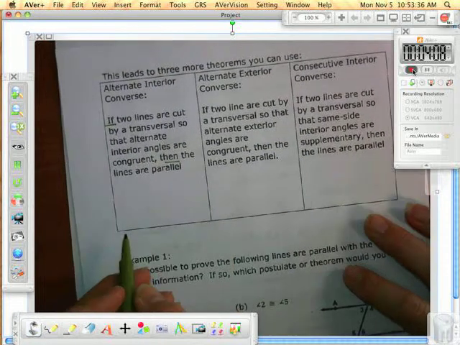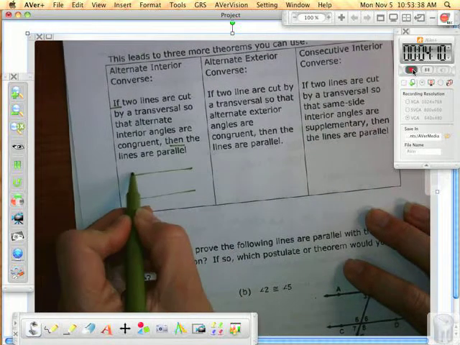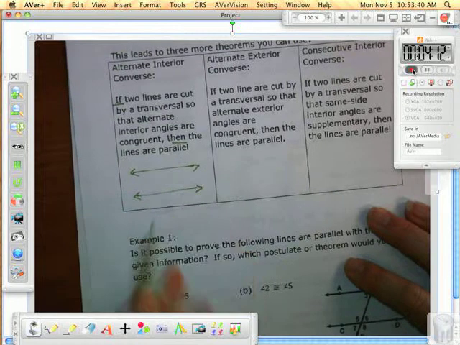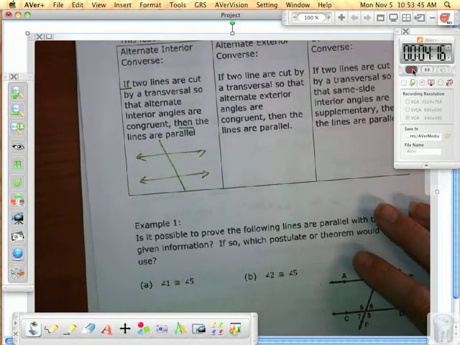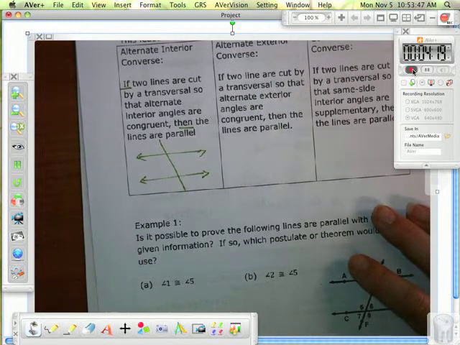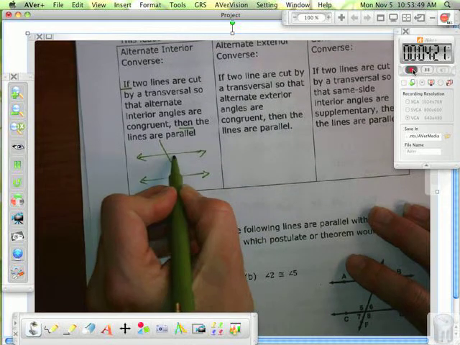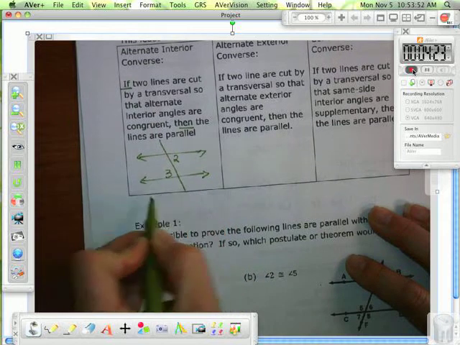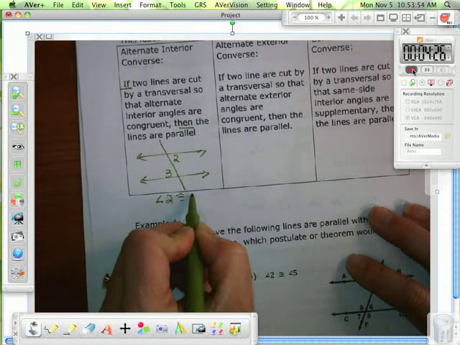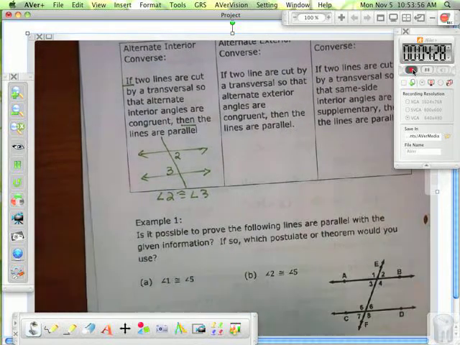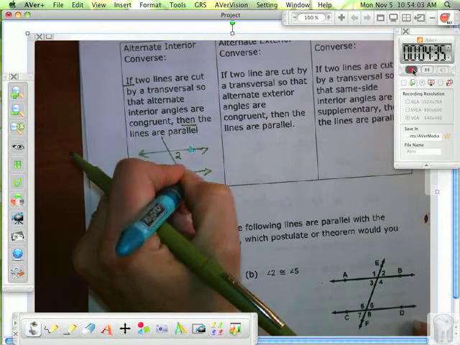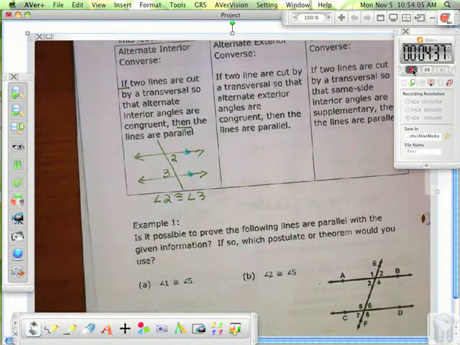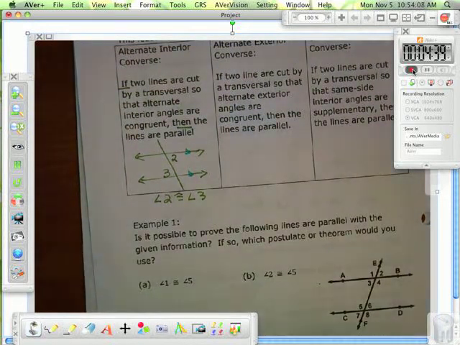So they're saying if I have two lines, I don't know they're parallel, but I know they're cut by a transversal, because it's telling me that. And then it says that the alternate interior angles are congruent. Angle 2 is congruent to angle 3. If I'm given this information, what can I say about those two lines? That they are parallel. Then I can draw these little arrows which tell me they're parallel.